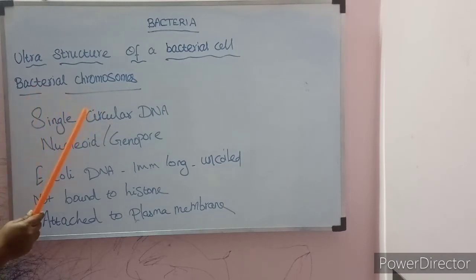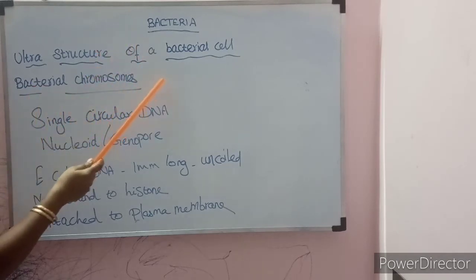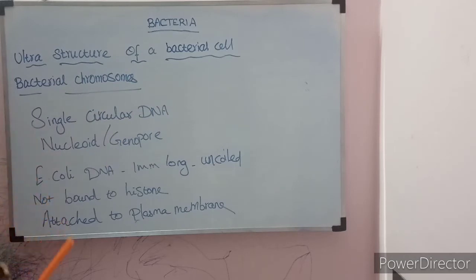Already you know that bacteria are prokaryotic. So there is no definite nucleus and there is no nuclear membrane covering. The bacterial chromosome is a single circular DNA, tightly packed, coiled and twisted together inside the cell itself. So it is called a nucleoid or genophore.